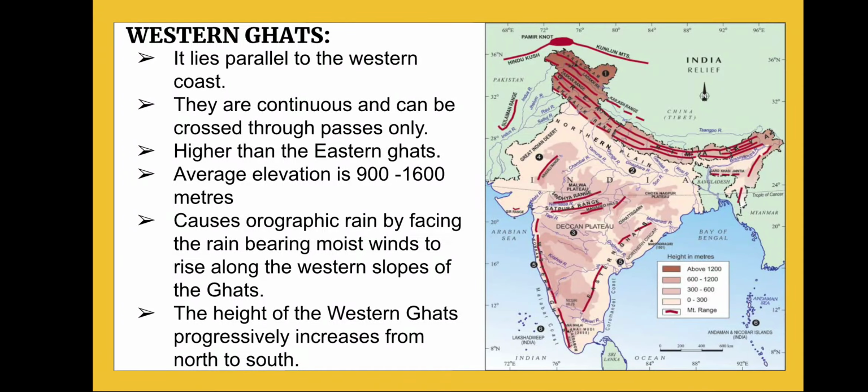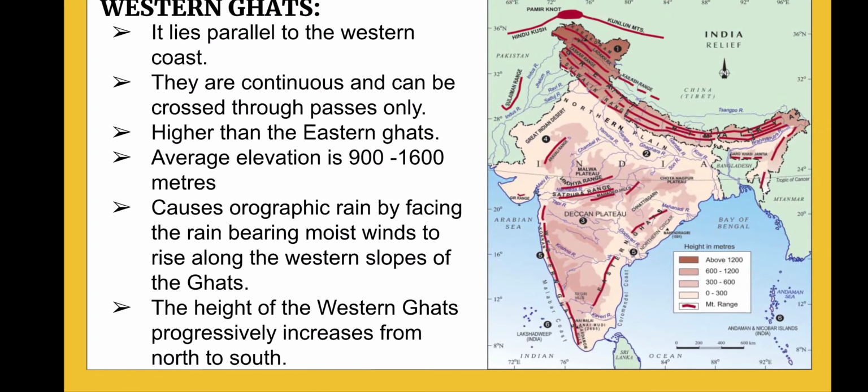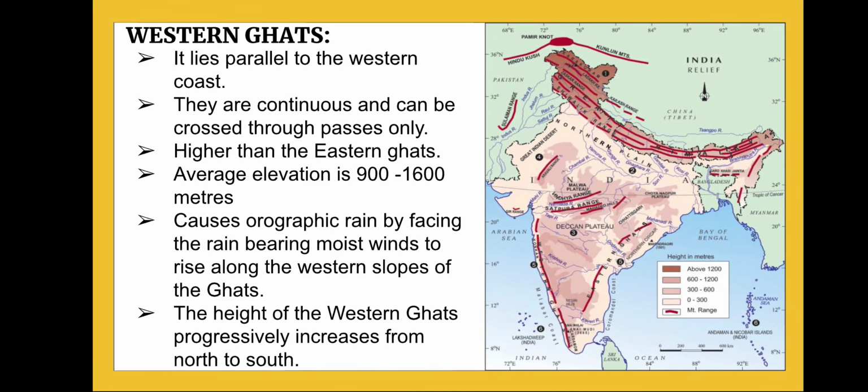In this figure, after the red border that is shown, there is a space. That space is the western coast. So it lies parallel to the western coast, and they are continuous. You can see the red line. They are continuous and can be crossed through passes only.